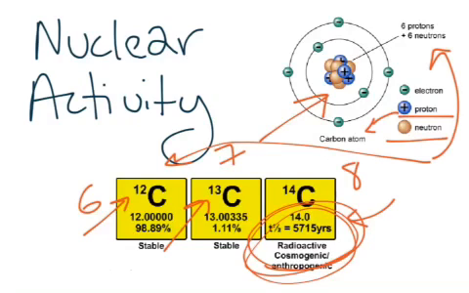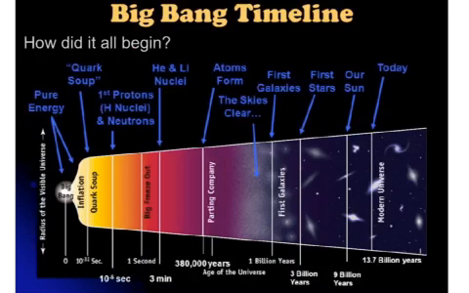So our next few lessons focus on A, how did nuclei form in the first place, and then B, when they form, why are some of them unstable, and what happens to them if they're unstable. So to start off, we have to go all the way back to literally the very beginning. And you'll have to excuse me, I am not a Big Bang expert, so this is going to be a